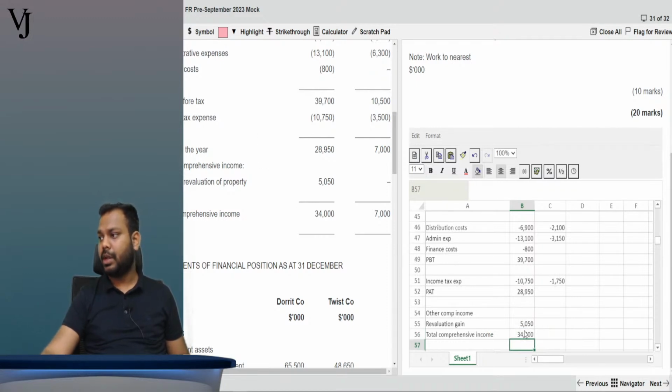Correct, right? Now just copy this formula here and here as well.